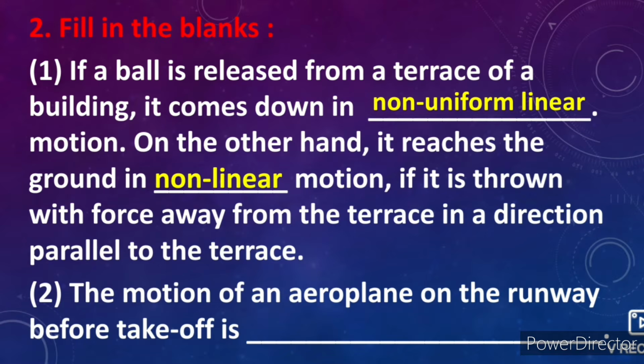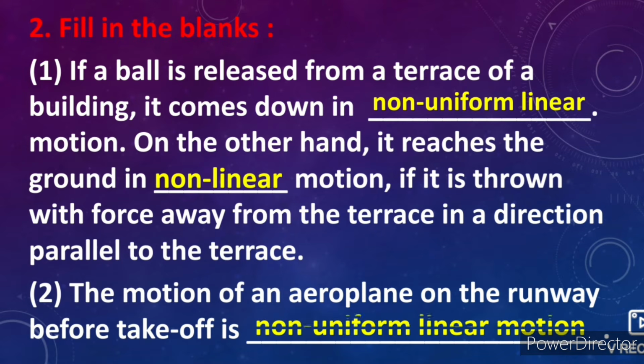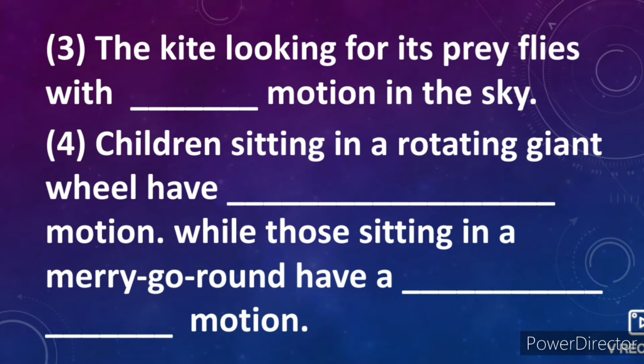2, the motion of an aeroplane on the runway before takeoff is dash dash. Answer, non-uniform linear motion. 3, the kite looking for its prey flies with dash dash motion in the sky.